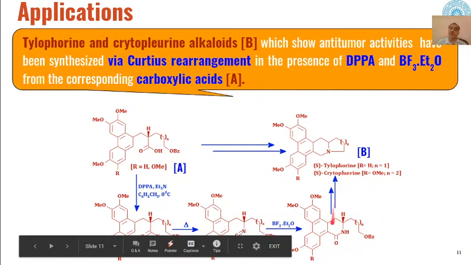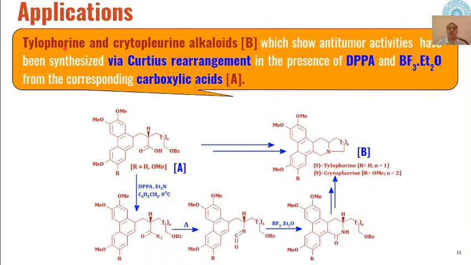And then through different steps, these heterocyclic compounds can be converted into these two alkaloids, tylophorine and cryptopleurine. So if this R is H and this n is 1, then we will be getting tylophorine alkaloid, whereas the cryptopleurine alkaloid will be formed if this R is methyl and this n is different.